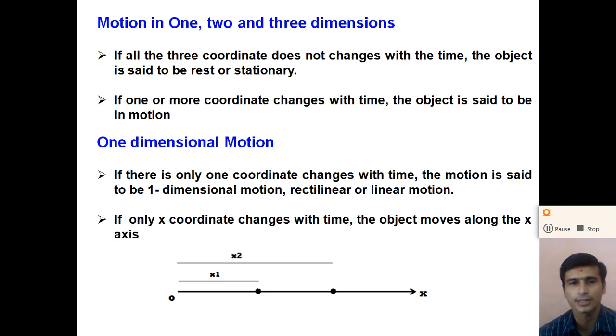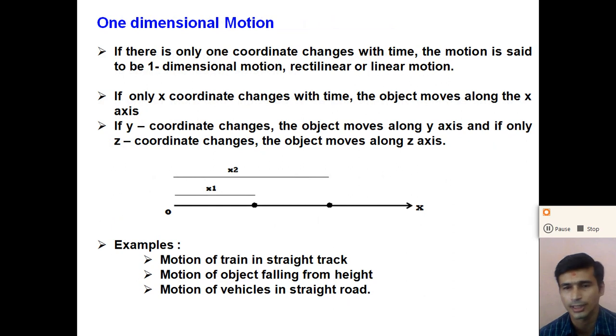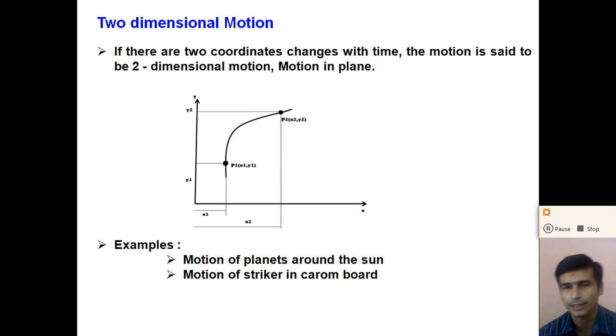If two coordinates change with time, the motion is said to be two-dimensional motion, or we consider it as motion in a plane. So if two coordinates, x and y, or y and z, or z and x, change with respect to time, the object is said to be in two-dimensional motion.